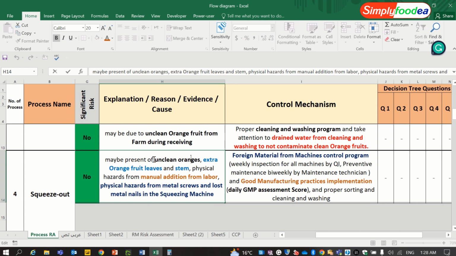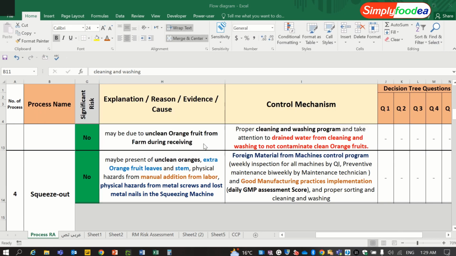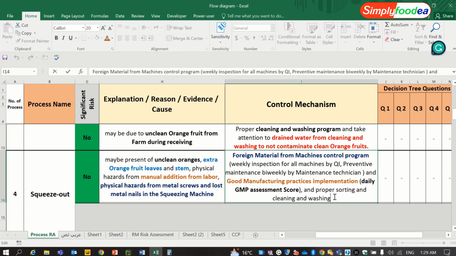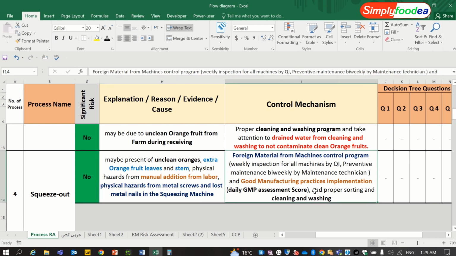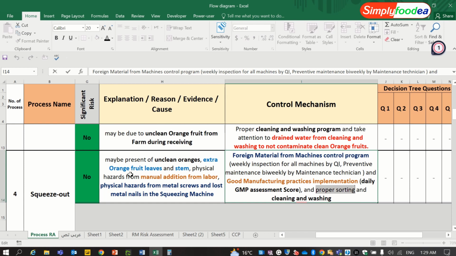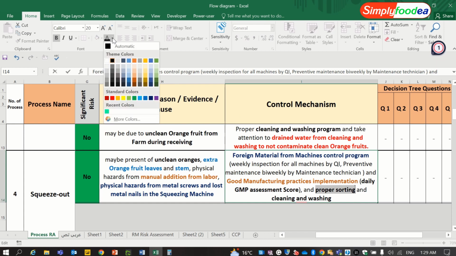And for the unclean orange, we must complete the part of the cleaning. Step number 3, proper cleaning and washing, must be done to control the unclean orange. So it will be black like this one, and the proper sorting process will control the other fruits or the leaves and stem from the orange fruit.